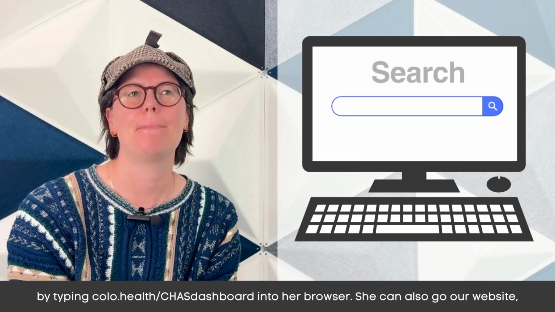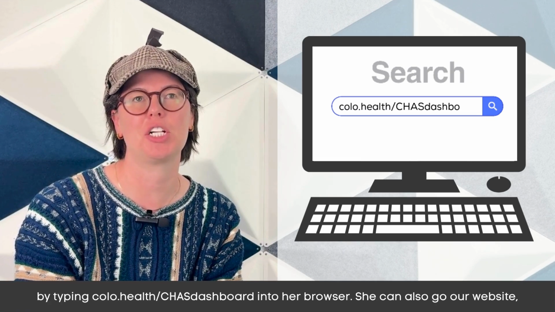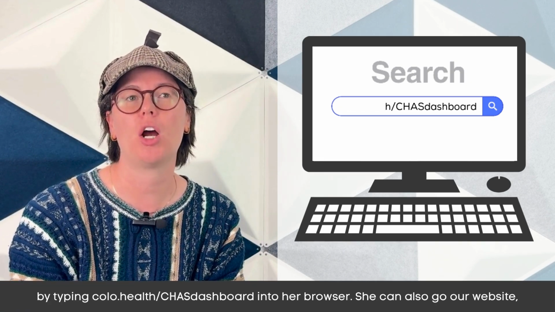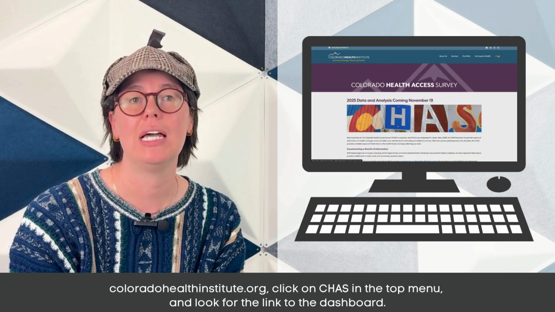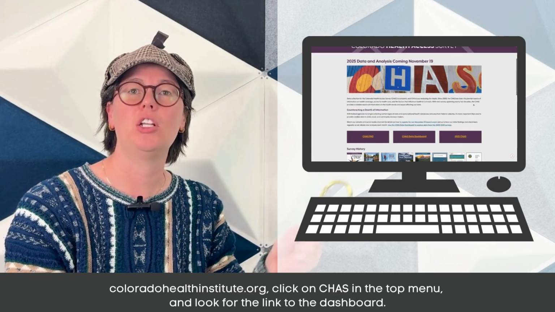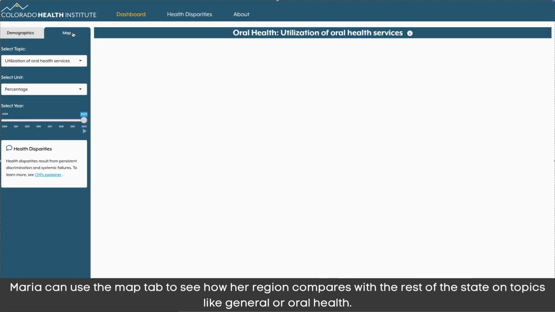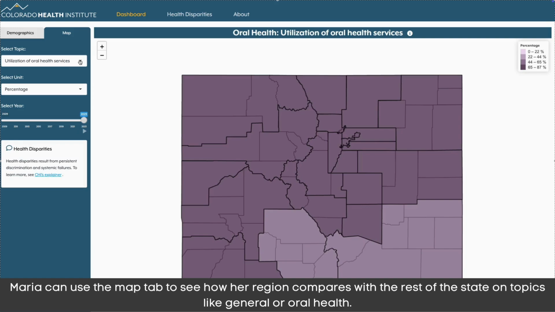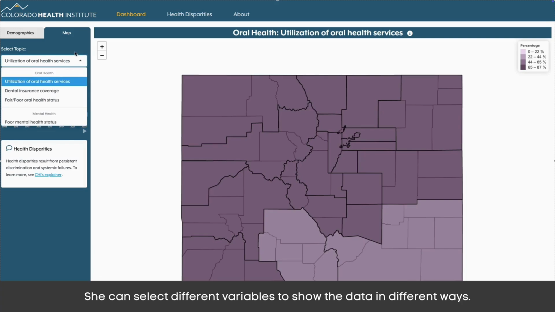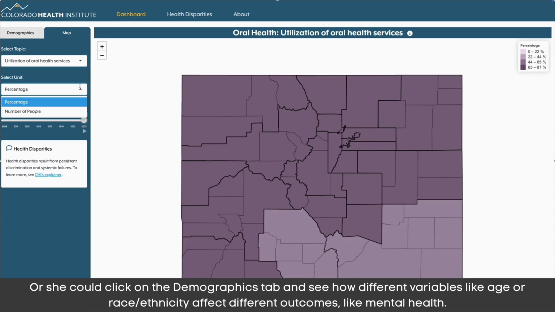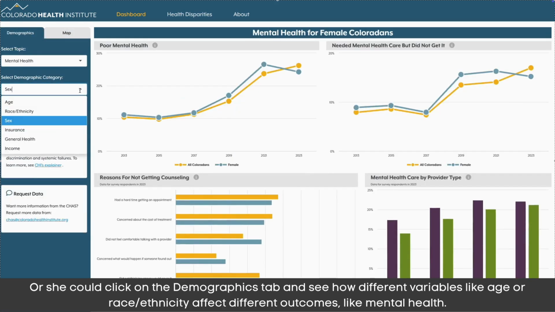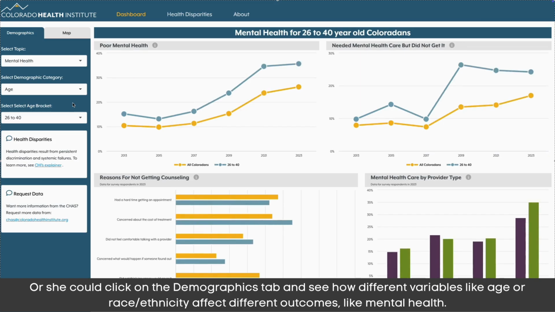An easy first step for Maria would be to pull up the CHAS data dashboard by typing colo.health/CHAS dashboard into her browser. She can also go to our website, coloradohealthinstitute.org, click on CHAS on the top menu, and look for the link in the dashboard. Maria can use the Map tab to see how her region compares with the rest of the state on topics like general or oral health. She can select different variables to show the data in different ways. Or she could click on the Demographics tab and see how different variables like age or race ethnicity affect different outcomes, like mental health.